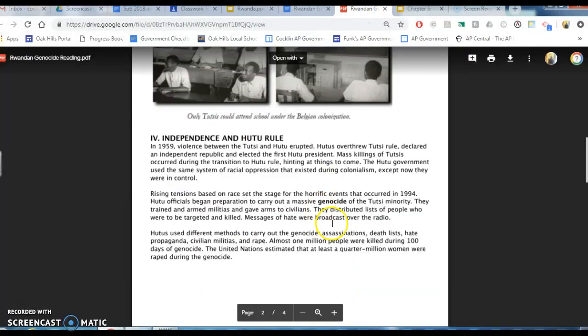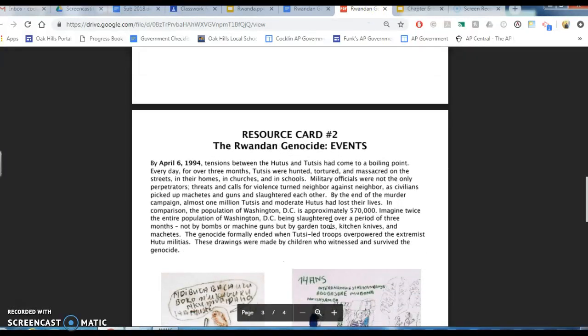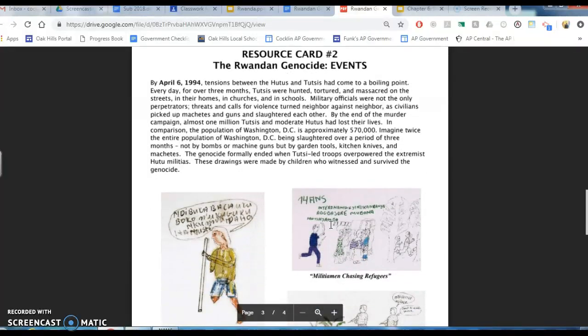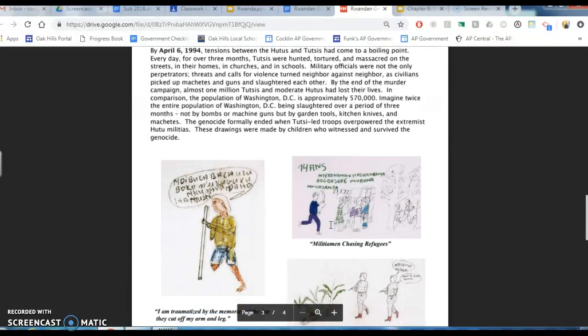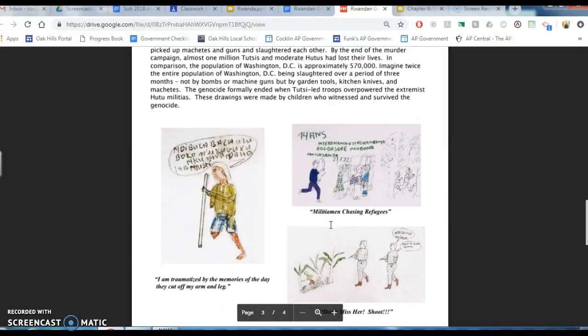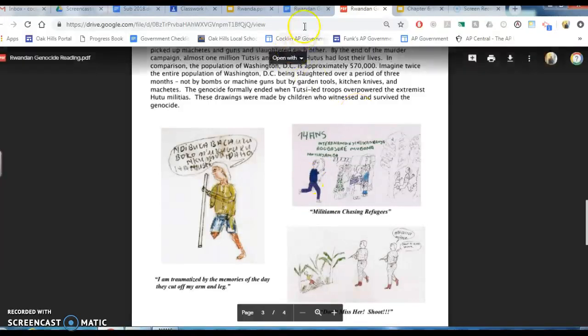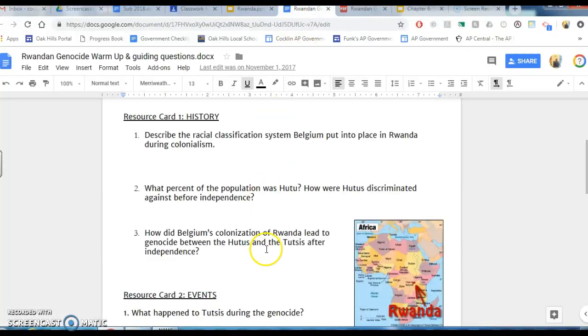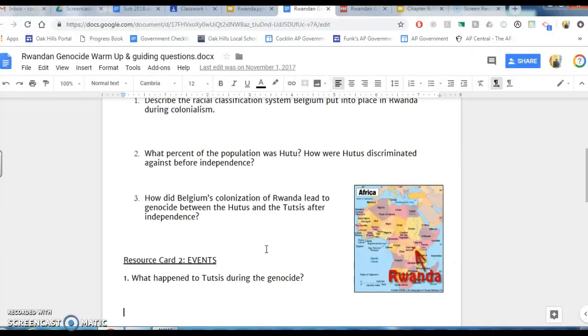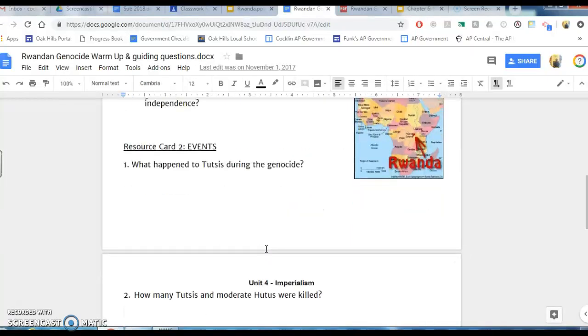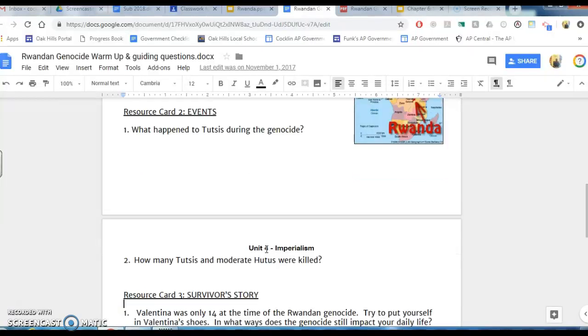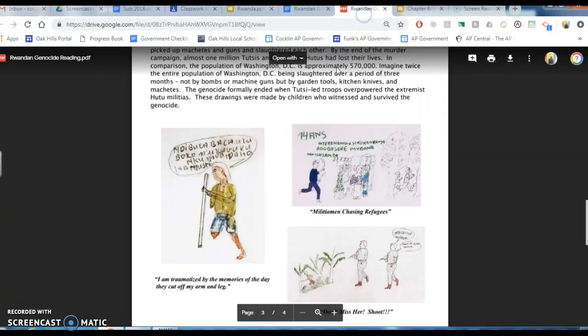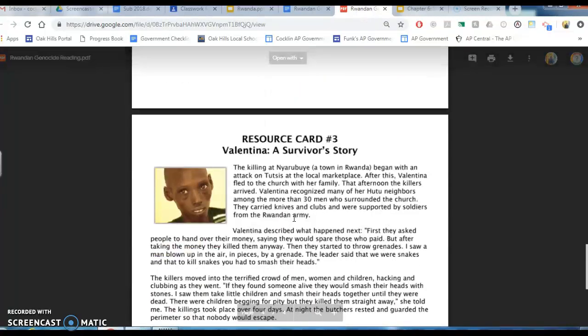Then if you click back and scroll down to resource card number 2, that tells you about some events during the Rwandan genocide. You have some pictures of drawings that were made by children who witnessed and survived the genocide. Take a look at that and then answer the questions about resource card number 2. What happened to the Tutsis during the genocide, and how many Tutsis and moderate Hutus were killed?